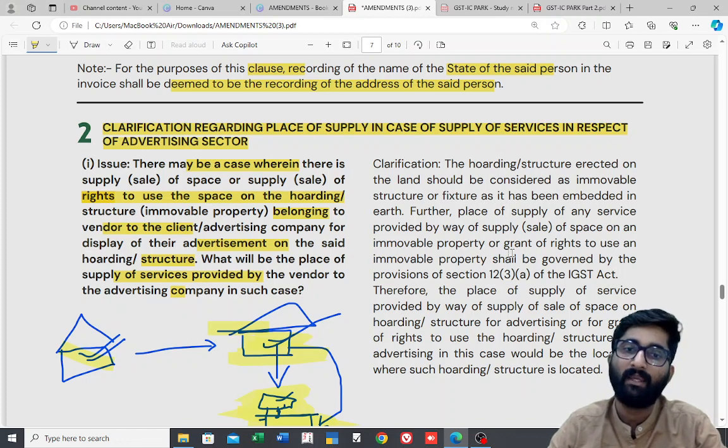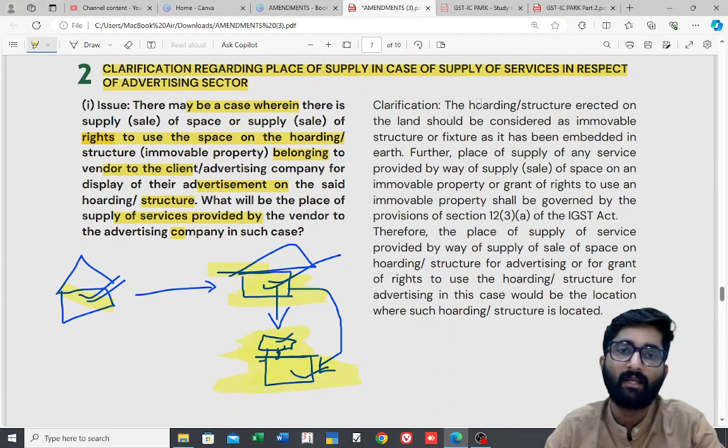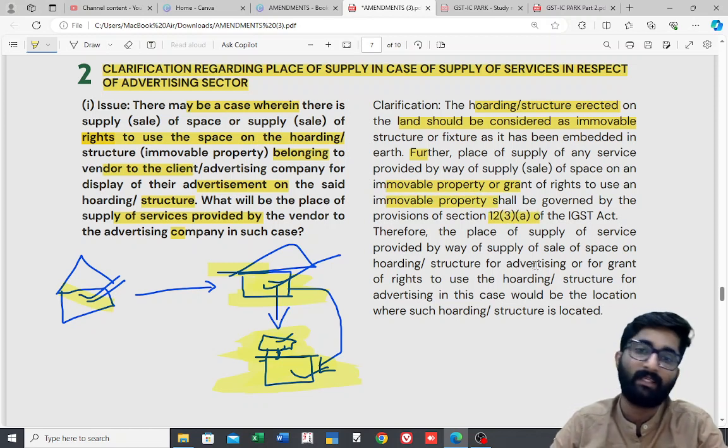The clarification says that the holdings or structure erected on the land should be considered as immovable structure or fixture as it is being embedded to the earth. Further, the place of supply of any services provided by way of supply of space on immovable property or grant of rights to the use of immovable property shall be governed by section 12 subsection 3 clause A of the IGST Act.